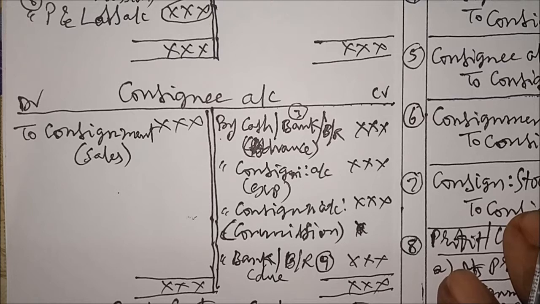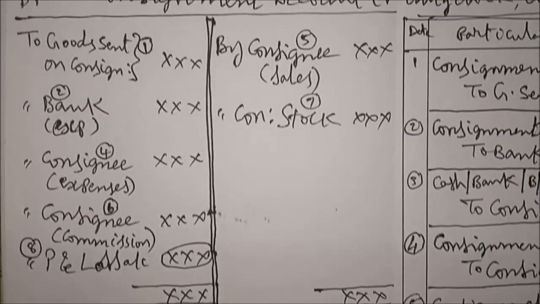Now let us see how to record or show the items in the ledger account. I am going to explain a simpler method than the straightaway method. By this method, you can easily do the problems. First, let us have an idea on the consignment account.